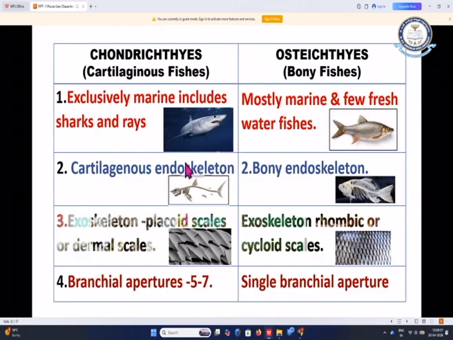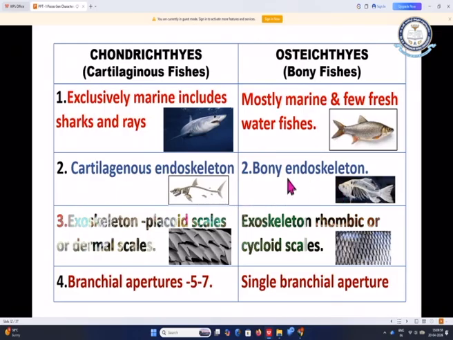Coming to the skeleton, the skeleton of the Chondrichthyes is cartilaginous, not made up of bone. But in the case of Osteichthyes, as the word osteo itself means bone, the endoskeleton is made up of bone. In this picture, the structure you are seeing is made up of cartilage, that means it can be easily broken even by pressing.